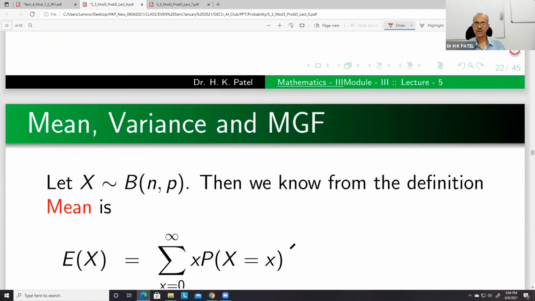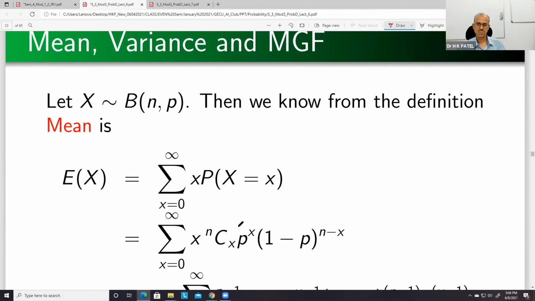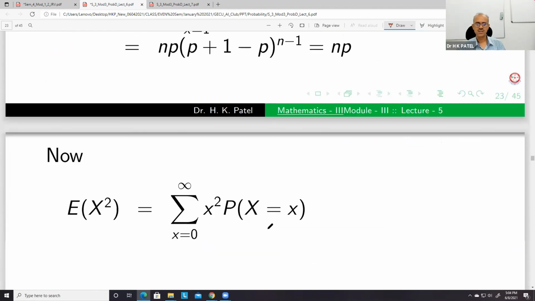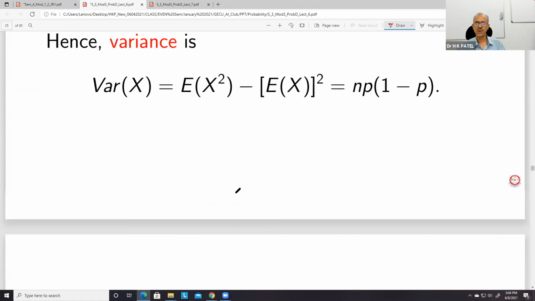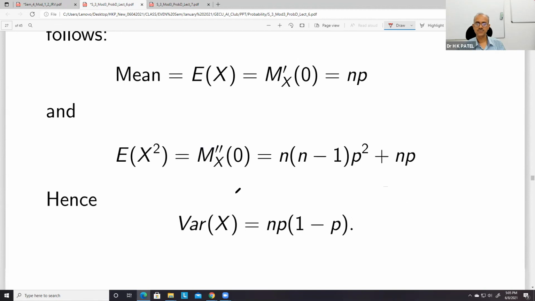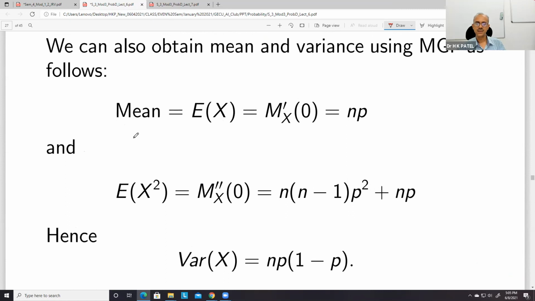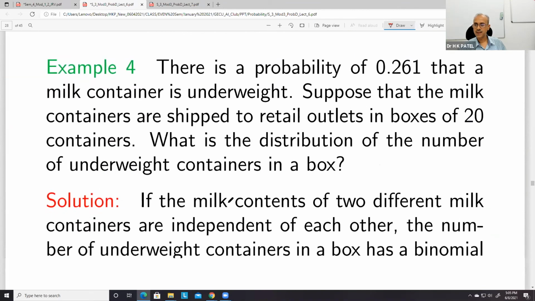Okay, but let us see some. So these are the expressions for mean, standard deviation, and moment generating functions. So if required, you can see from here. And this is how we can generate the mean and E(X square) from the MGF. As I said earlier, we just take the first derivative, put t equal to 0, differentiate twice with respect to t, and then put t equal to 0.